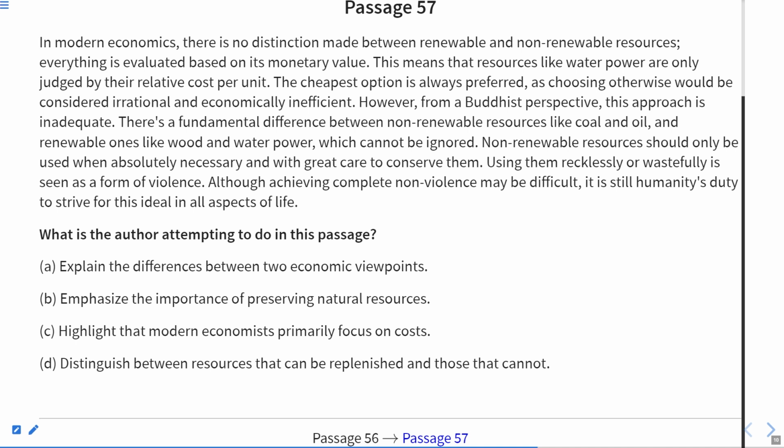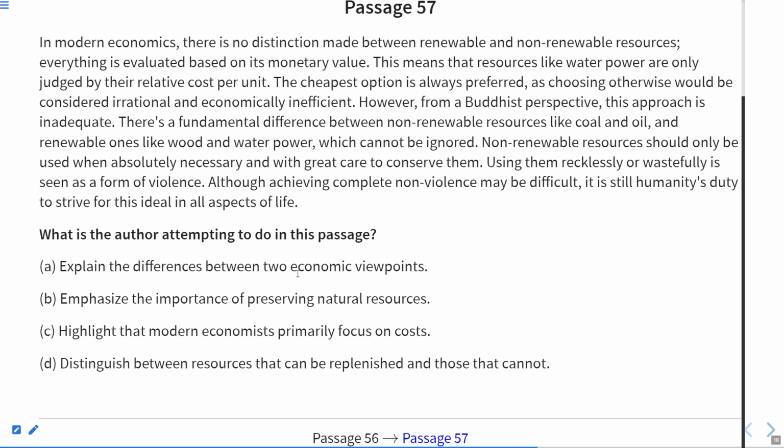So they are talking about the relative cost per unit, the cheapest option is preferred, and choosing otherwise would be considered irrational and economically inefficient. However, from a Buddhist perspective, this approach is inadequate. So they are talking about the valuation of something, and the monetary value is not always right.